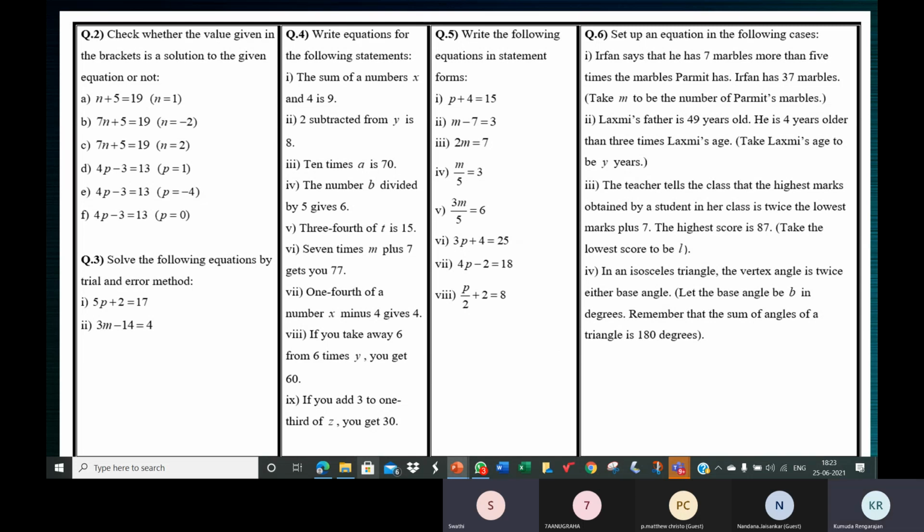No. Average is used only for 2 or more quantities, and they have the numerator. If I say A plus B plus C by 3, the average will be the sum of all the quantities by the number of quantities. You cannot use average for one term. P by 2 is not the average of P, it's half of P. For the 8th one, you cannot use average anywhere.